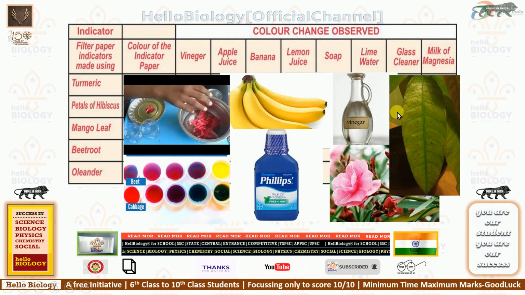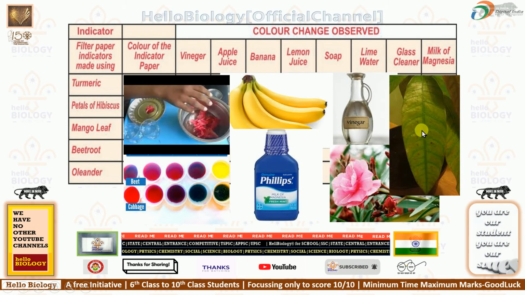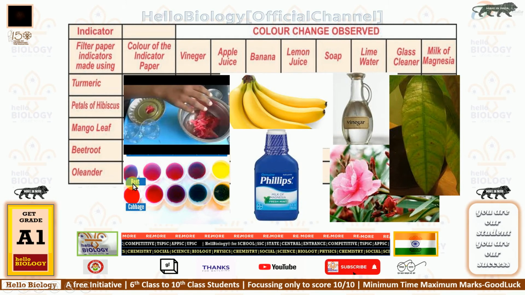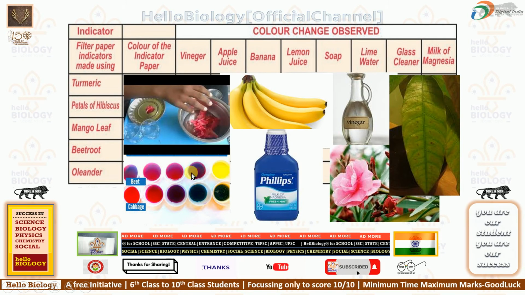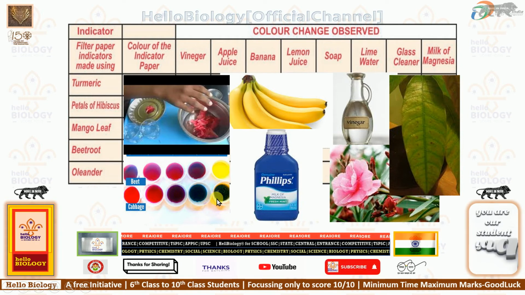With mango leaf also you can prepare the same, making a paste and adding it onto the A4 size paper. Next, beetroot. Here you can see beetroot and cabbage juices prepared. Depending upon different solutions, it gives a color change. Beetroot juice is added directly to different fruits and cabbage juice to different foods, such that it gives